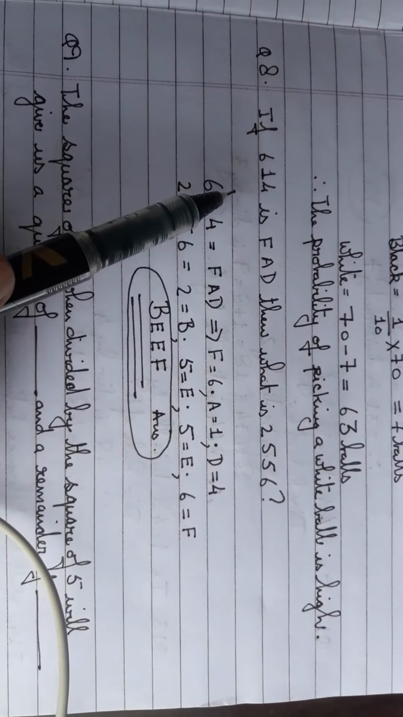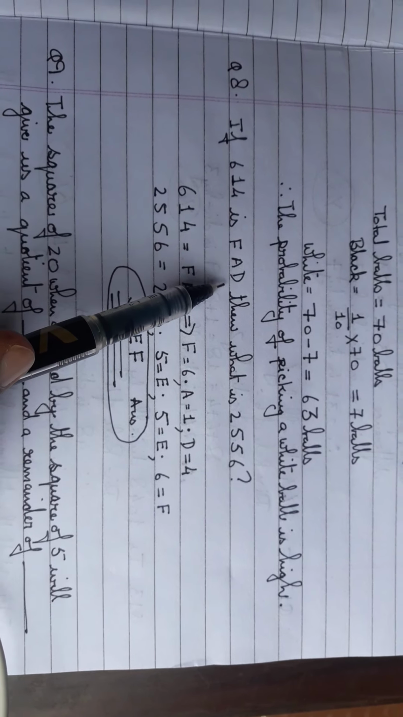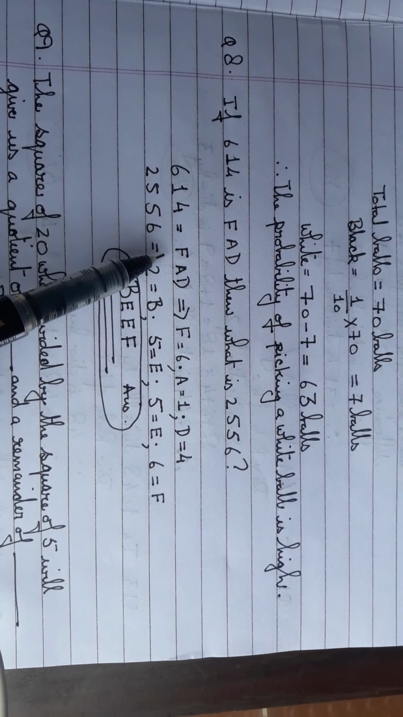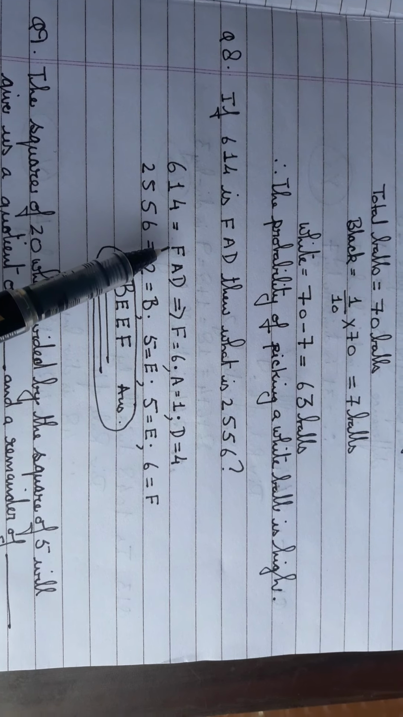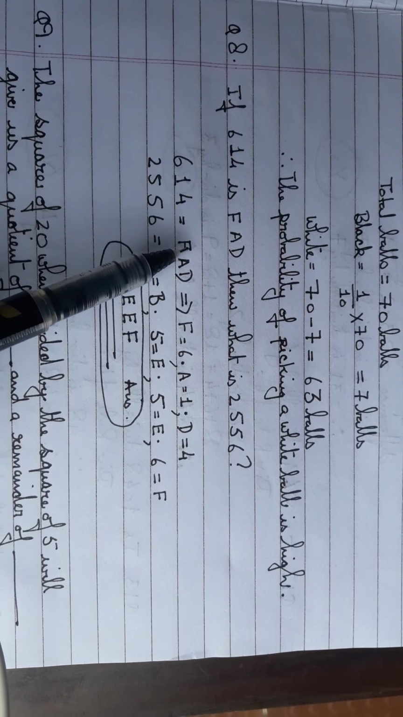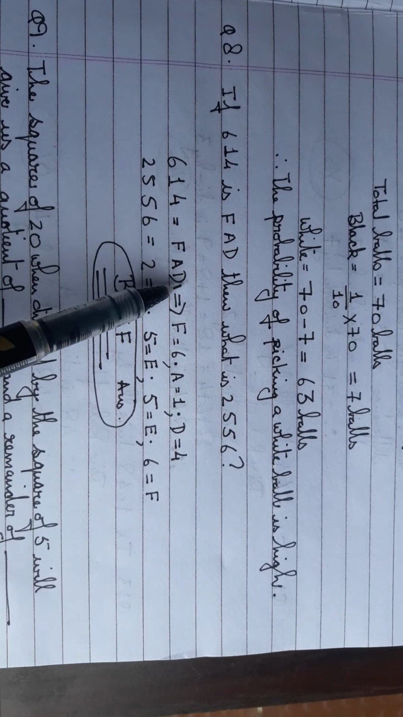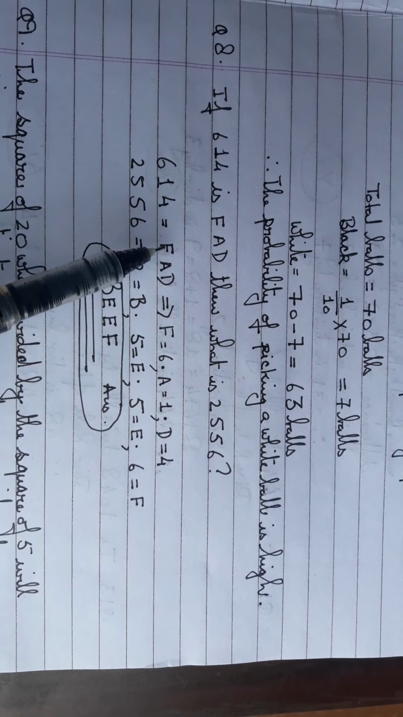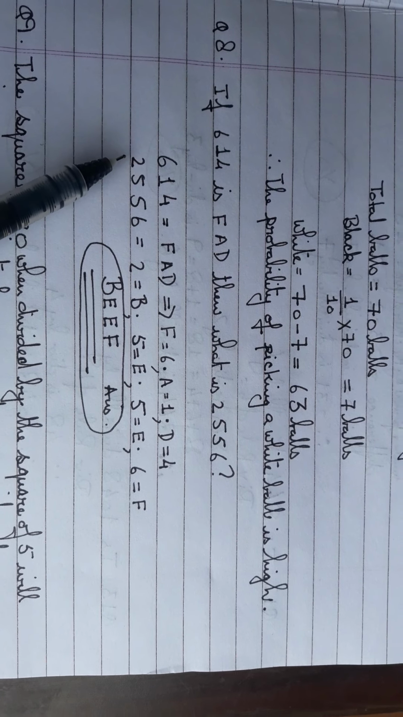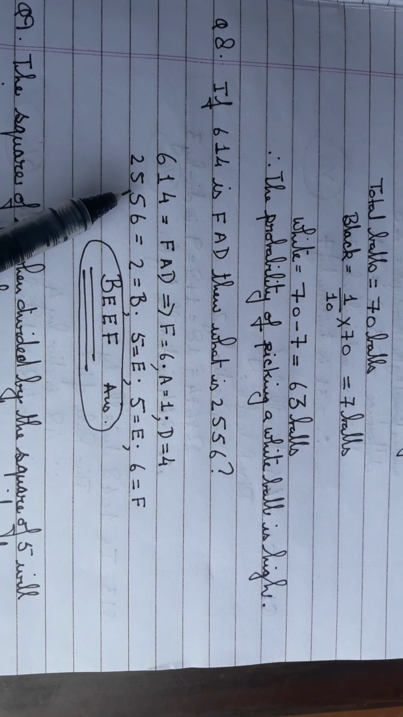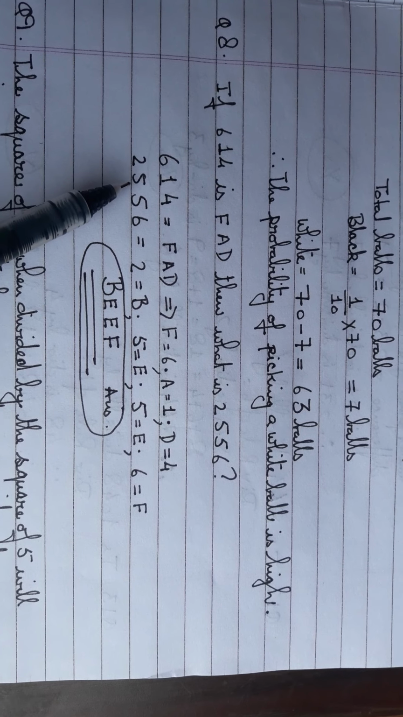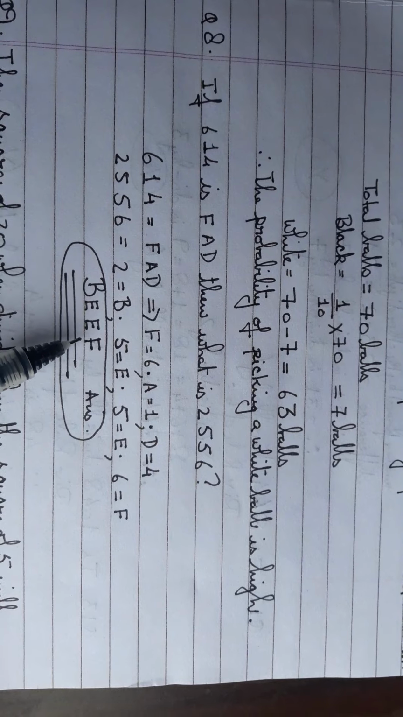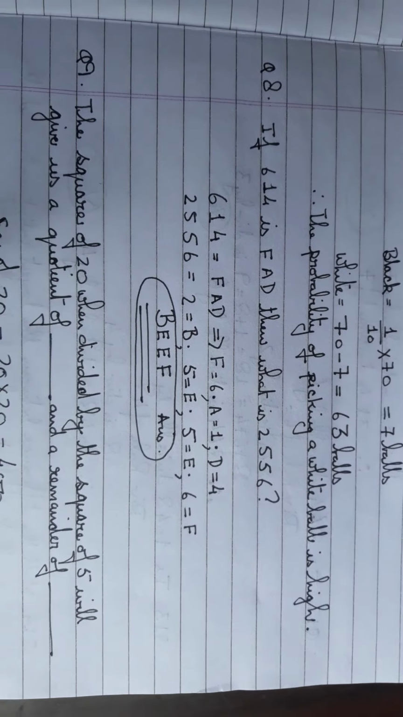Question number 8. If 614 is FAD, then what is 2556? Now 614 is FAD. Just figure out what is happening. 1 is A, 4 is D, the fourth letter, and the sixth letter is F. So find out 2556. Substitute 2 with B, 5 will be an E, this will be an E, this will be an F. So the answer is BEEF. Okay, so that's your answer.